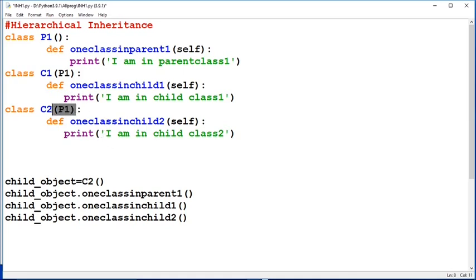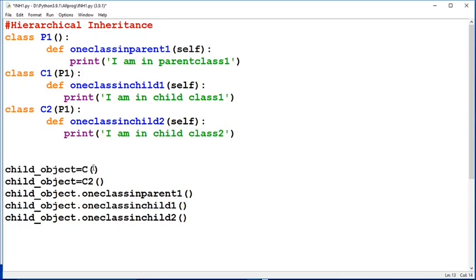So in a way this child class is accessing the parent class 1 print statement, and this child class is also accessing the parent class print statement. So here we have slightly changed, we have to change the object. So first we have to create an object of child class 1.